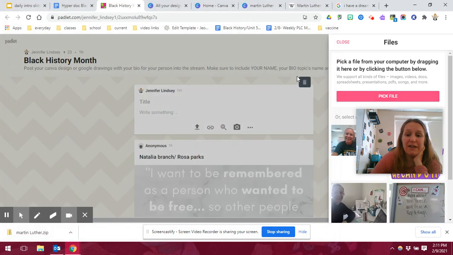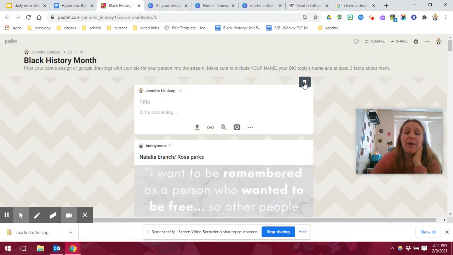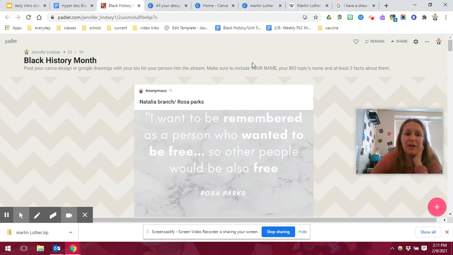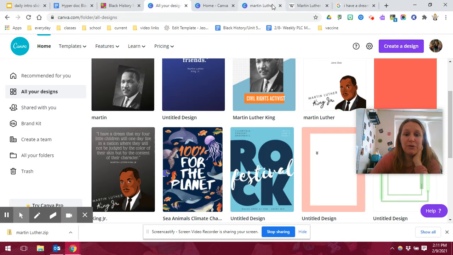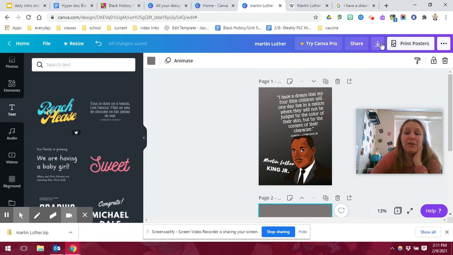All right, so that is how you take it to the Padlet as well. If you get stuck on that part, I can always show you later. All right, so again, you're going to download, save as a PNG or a JPEG, either one will work. And then you're going to upload it into the Padlet and into your hyperdoc.